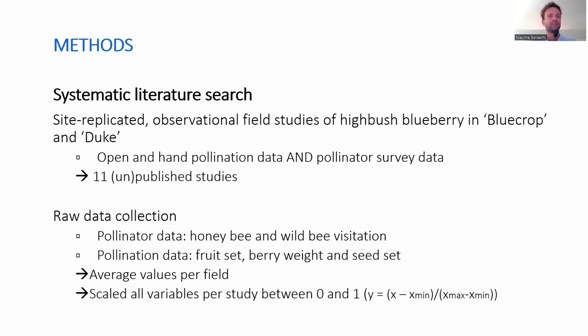From these suitable studies, we collected the raw data. We collected the pollinator data, so both honeybee and wild bee visitation of each field, and also the pollination data, so fruit set, berry weight, and seed set of each field, for both the hand and the open pollination treatment. We requested these data as average values per field, and we then scaled all variables per study between 0 and 1 with the formula on the slide.